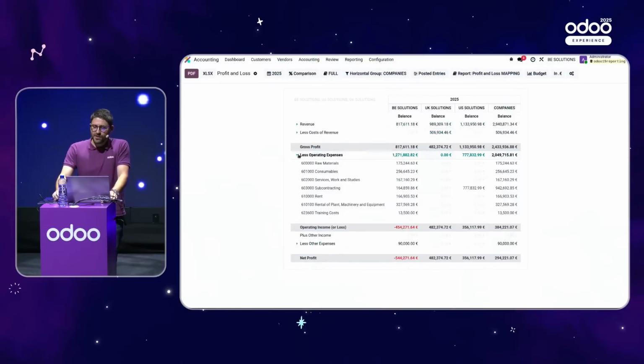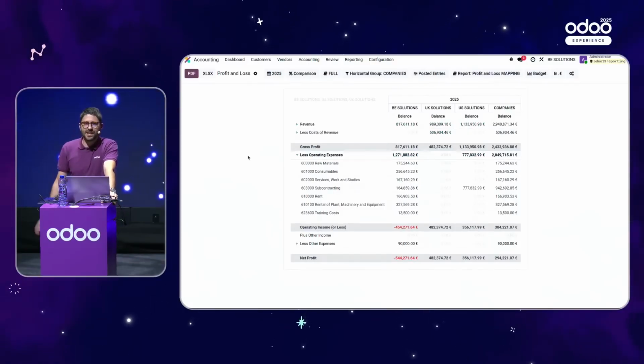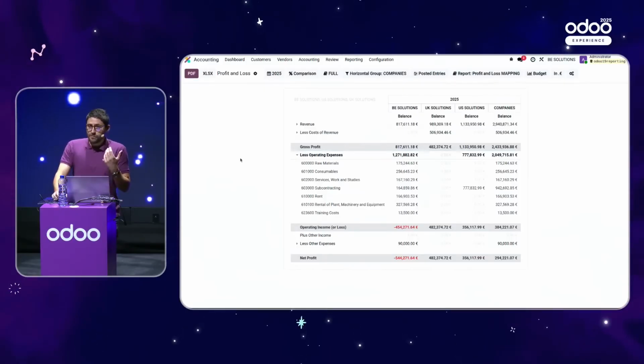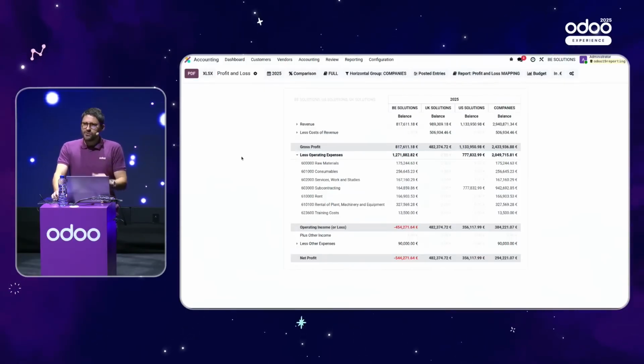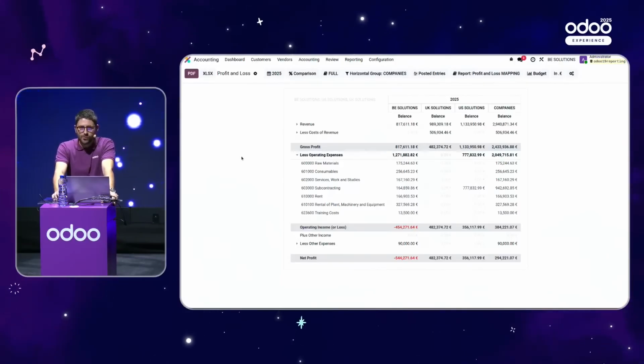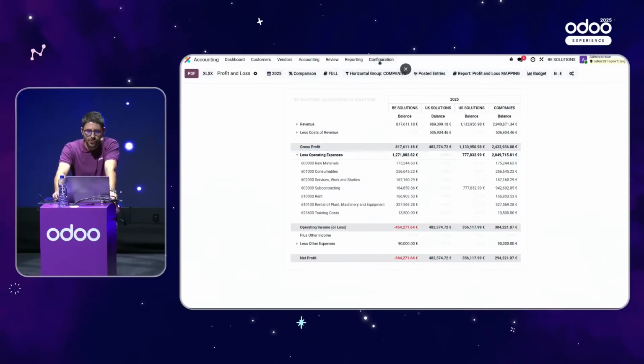Probably as CFO as well, what could be really convenient is to remove all the intercompany transactions in one click. And if you book all the bills and the customer invoices in different journals, then it will be possible to remove them thanks to a multi-ledger feature. Let me show you then.